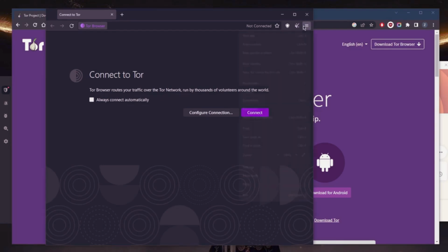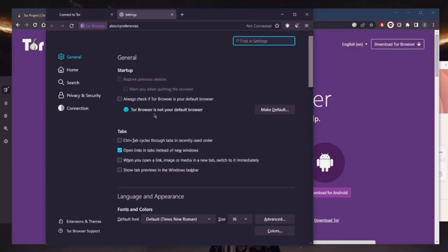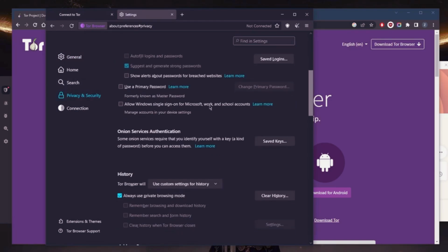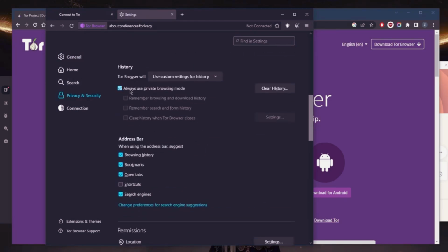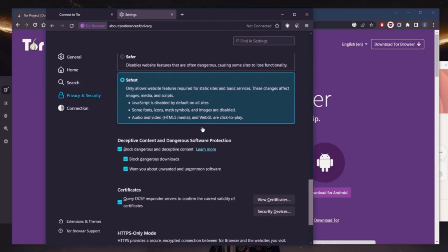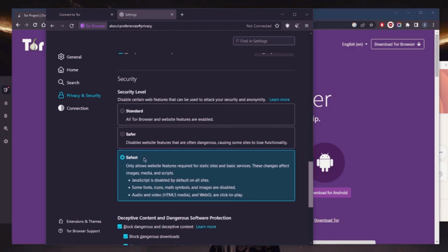The second tip is you want to go to the settings and go to privacy and security. First thing you want to do is make sure that the always use private browsing mode is on. Also, you want to disable the JavaScript. Some websites may require JavaScript to function properly, but enabling it can also potentially expose you to security vulnerabilities.